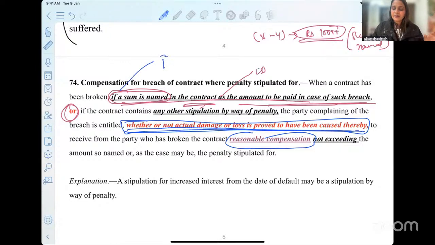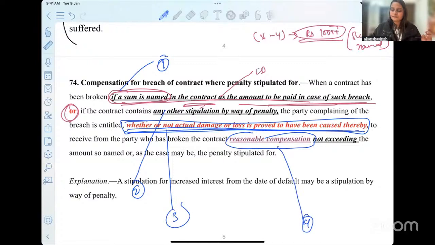So when I read my bare act, I try to find out what all different topics and questions can be asked from this particular provision. This is one thing, this is second, this can be third, and this can be the fourth one. The fourth one is a reasonable compensation not exceeding the amount so named. So first thing, if you have put rupees 10,000, can the court pay you 12,000? That's the first question that should come to your mind. Secondly, if the damage that happened is only 8,000, will the court be bound to pay you 10,000?